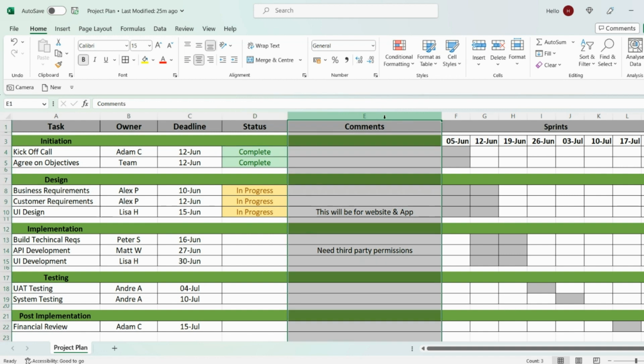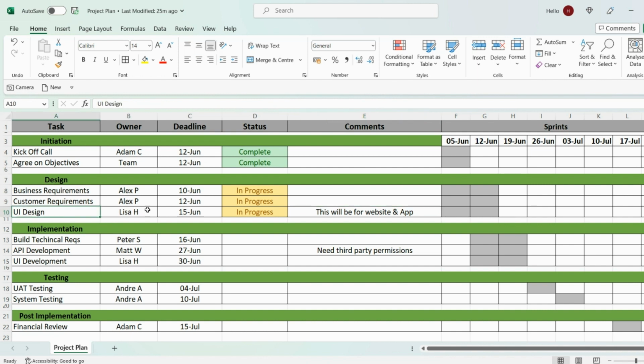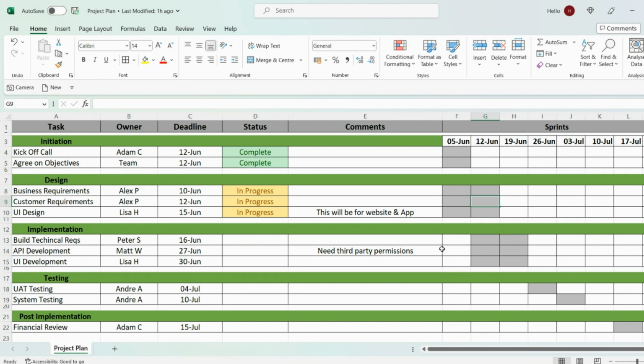Again, this is quite important because if there's any additional information that you need to capture, you can enter it within this column. As you can see, I've just entered an example comment here. So for UI design, which is user interface design, this will be for websites and the app itself.